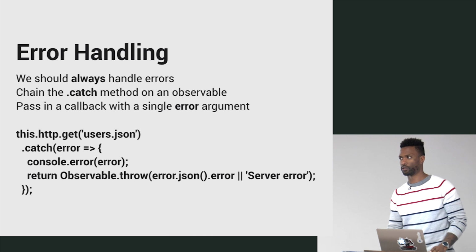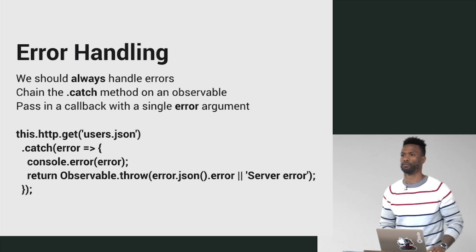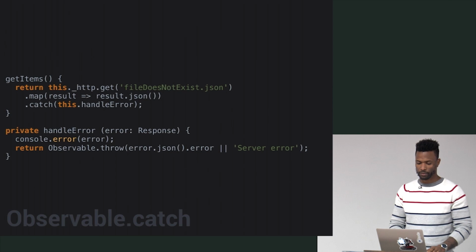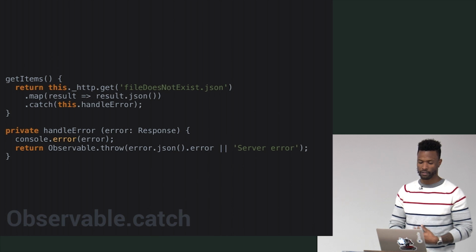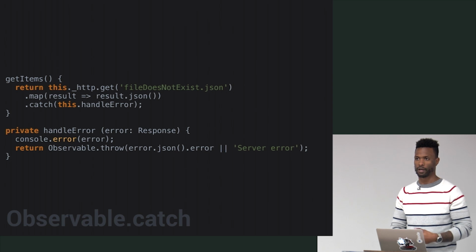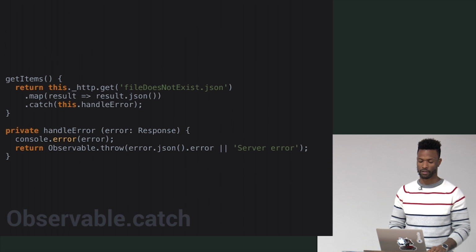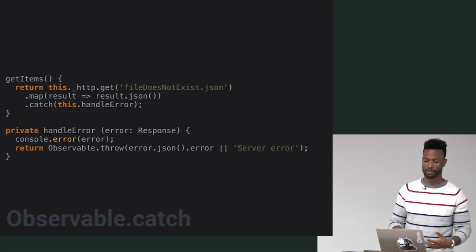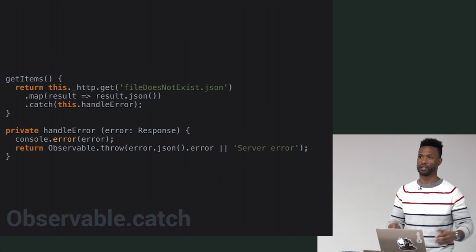Any questions on this? Nope. All right. So an example of that, we were trying to get some file that doesn't exist, and we should be smart about it, and we should go ahead and try to catch that error there. So we're going to try to handle it, and we're going to return this observable. The difference with this and the promise is, like I said, it's going to shoot this error down the stream of the observable so we can catch it later on in the event that it does happen.